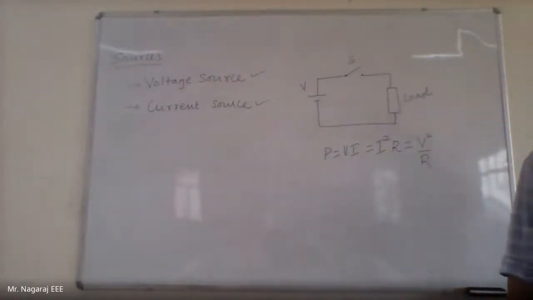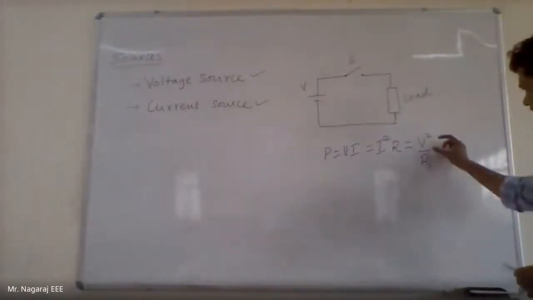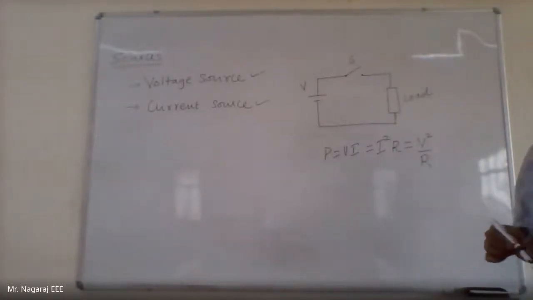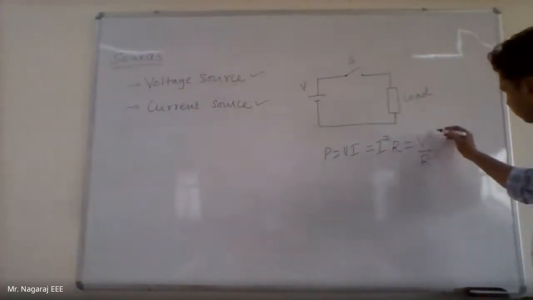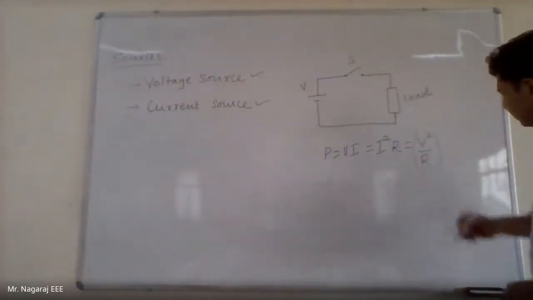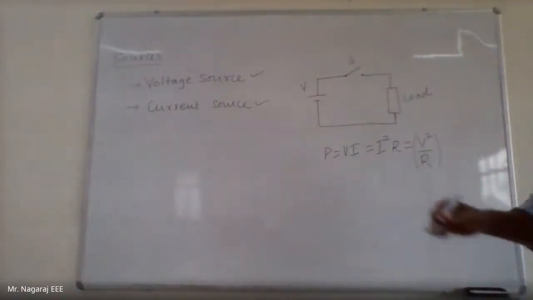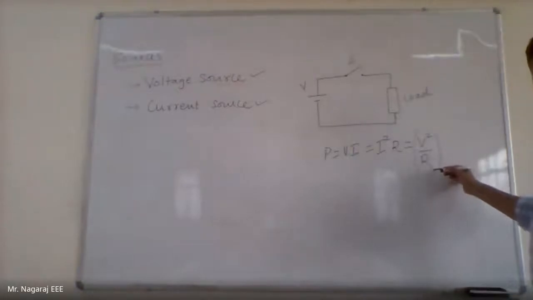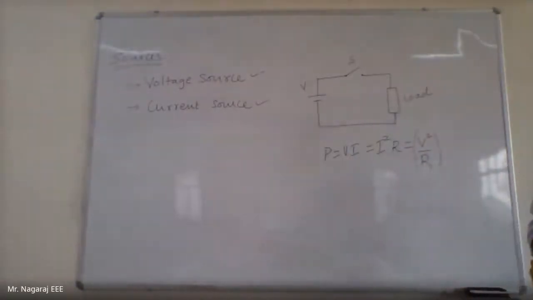So we need to think slightly about these equations. For example, V square by R doesn't have the term current. So from this third equation, we may wrongly think that if there is a voltage and if there is resistance, then there can be power dissipation or power existence in the system.